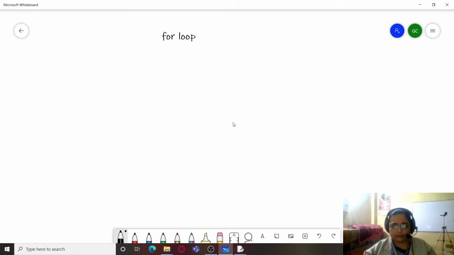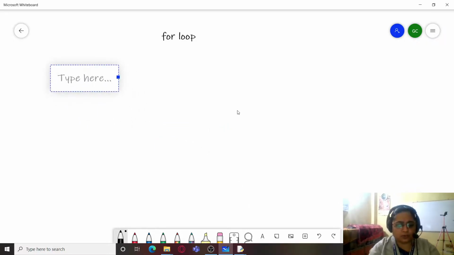So here we are. We are going to start with the for loop. There are two variants of the for loop. One is the variant where we use for variable in collection.